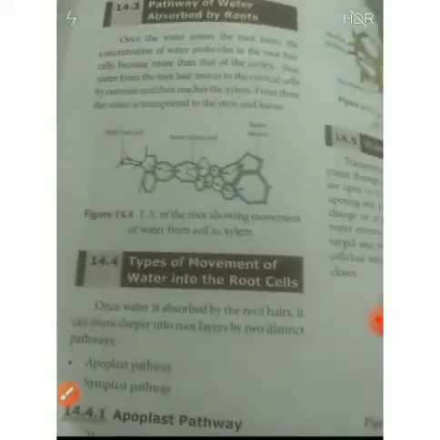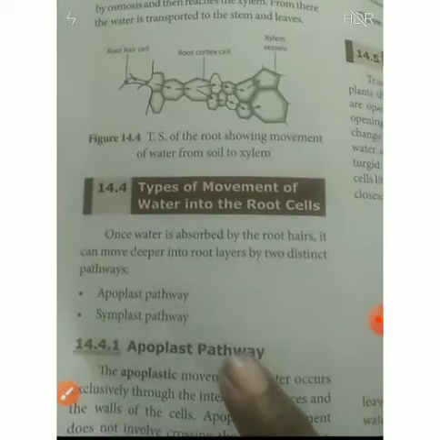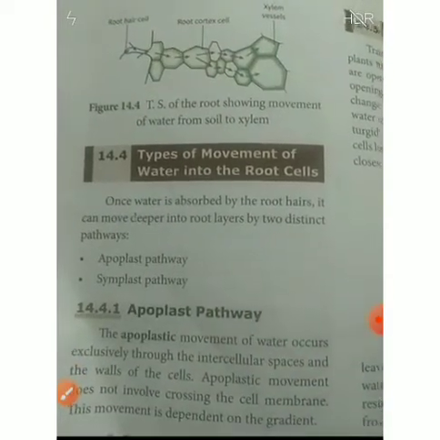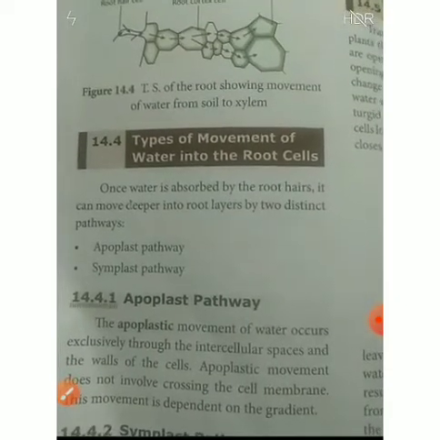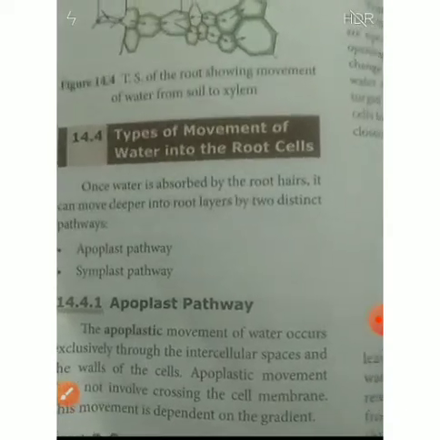Next we go to the types of movements of water into the root cells. There are two types of pathways. One is called the apoplastic pathway, another one is called the symplastic pathway. Apoplastic pathway means the movement of water exclusively through the intercellular space. You see in this diagram, water is moving through the intercellular space.